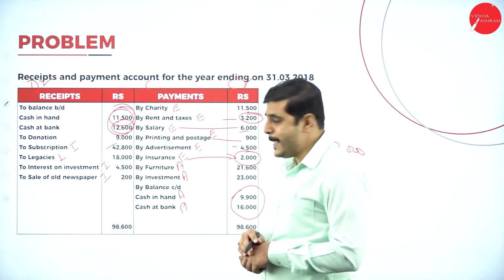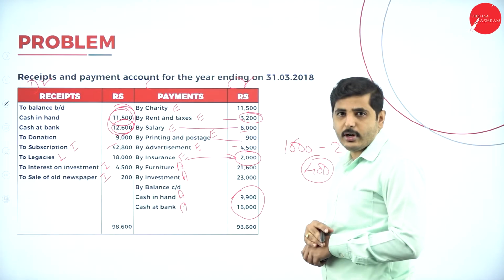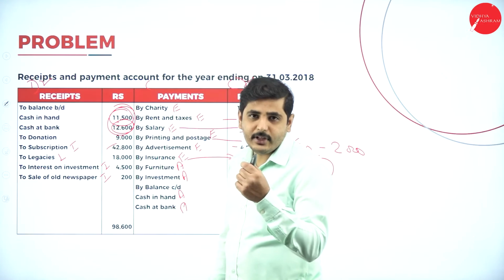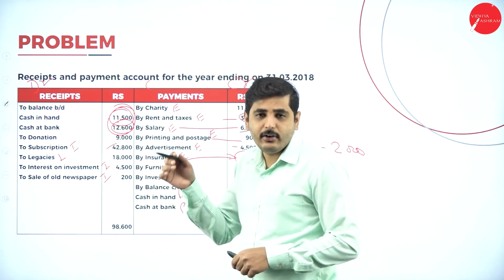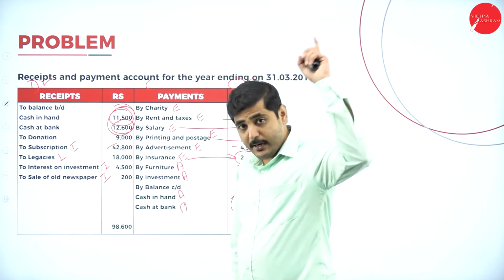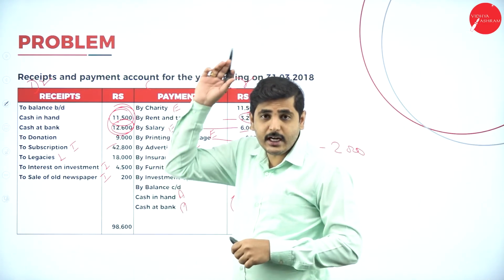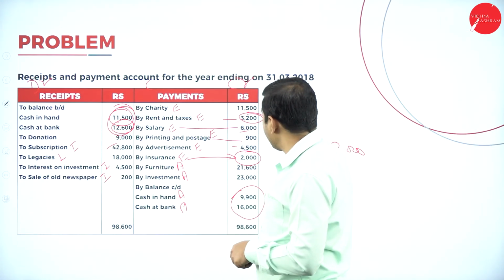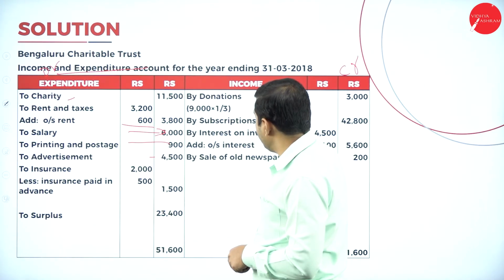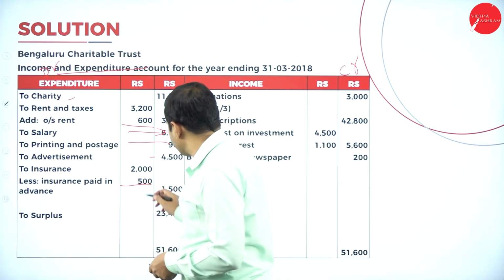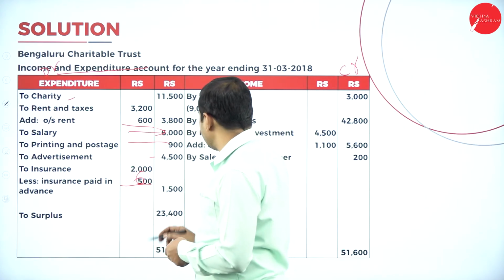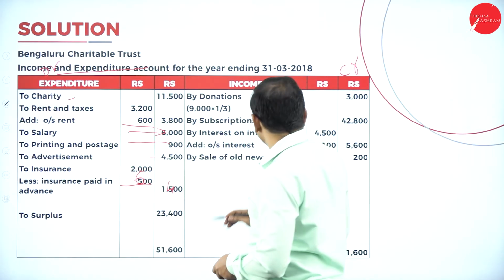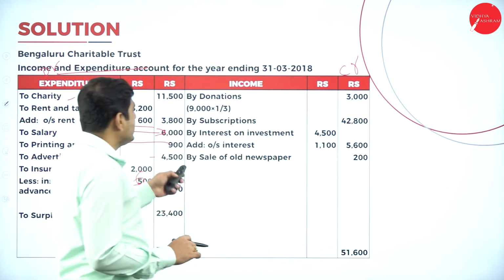For insurance we have prepaid insurance to the extent of 400. So any prepaid, deduct. Any outstanding, add. Prepaid of the current year we should deduct. Outstanding of the current year we should add. Prepaid of the previous year we should add. Outstanding of the previous year we should deduct. Okay. Now for insurance, we should deduct the prepaid to the extent of 600, so then we will get 1,400. So 1,400. Next, come to the income side.